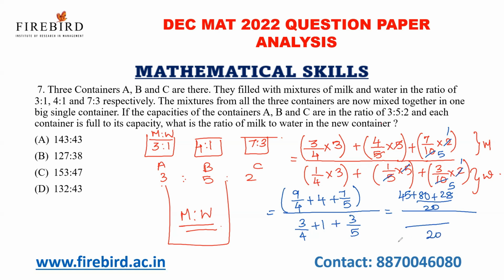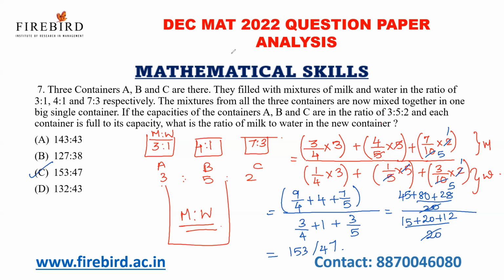And again 20. 4 5s are 20, 3 5s are 15 plus 1 into 20, 20 plus 5 4s are 20, 3 4s are 12. 20 and 20 I can cancel. If I add the values, I'll get 153 by 47 as answer. So my answer is 153 is to 47.